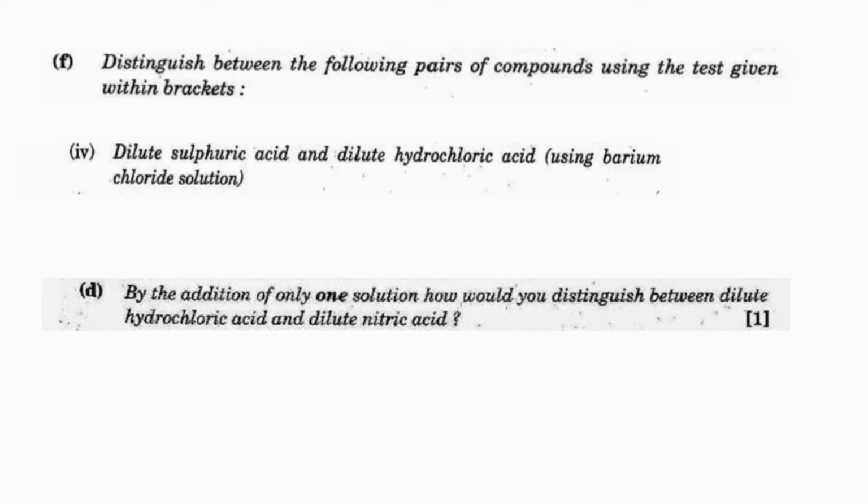Distinguish between the following pairs of compound using the test given within brackets. Dilute sulfuric acid and dilute hydrochloric acid using barium chloride solution. So, you have been provided with dilute sulfuric acid, H2SO4, and hydrochloric acid also. We are going to test it with barium chloride solution. All these are colorless solutions, right? So how will you come to know whether the solution is dilute sulfuric acid or dilute hydrochloric acid? You are adding barium chloride to both the solutions, right?